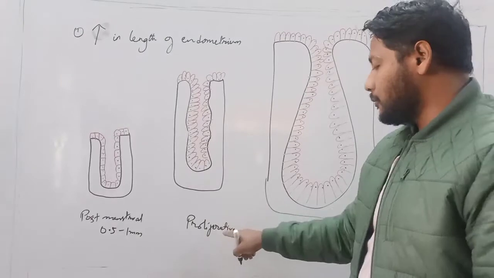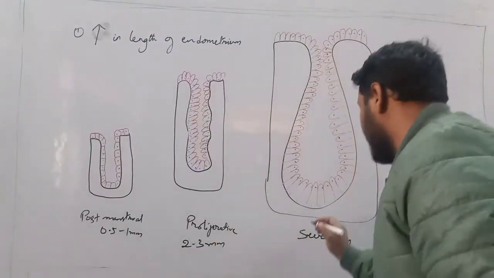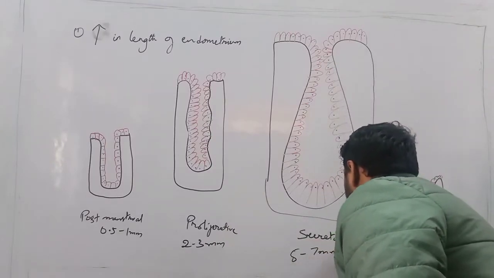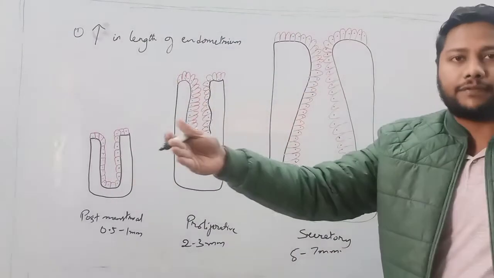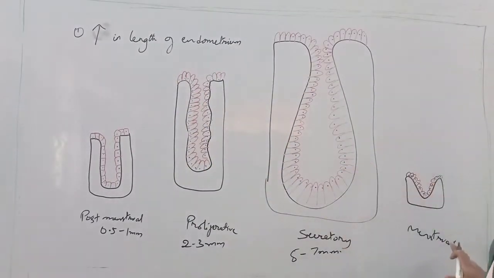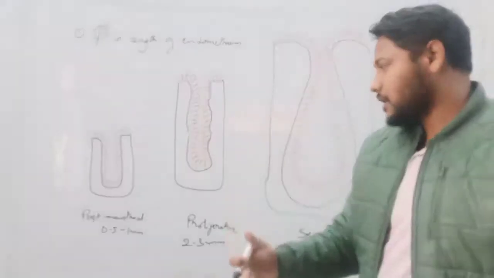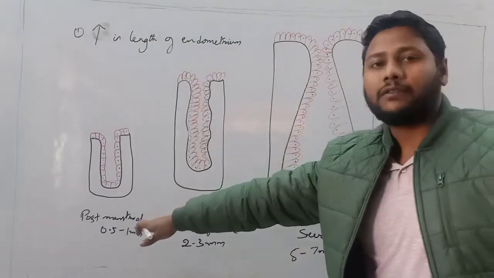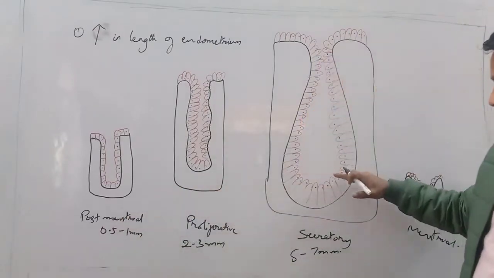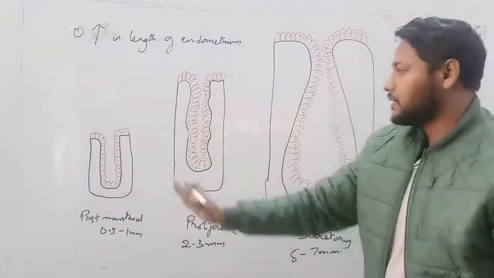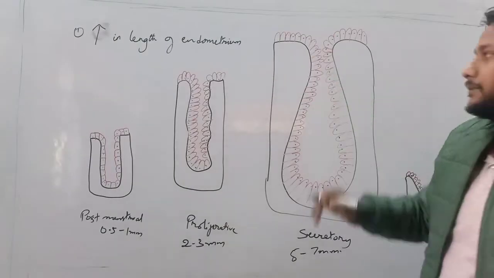In the next phase, that is a proliferative phase, it changes to 2 to 3 millimeter, and in the secretory phase, it becomes 5 to 7 millimeter. So you can see here, again after secretory phase, when everything is shed off, it again comes to a position or in a place where it is less than the size of the post-menstrual phase. Okay, so as you can see, with each continuous phase, there is an increase in the length of the endometrium, right?